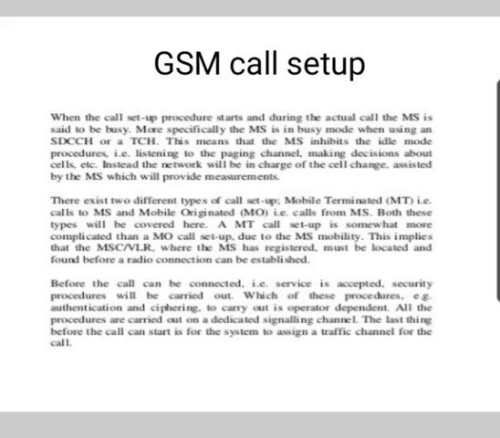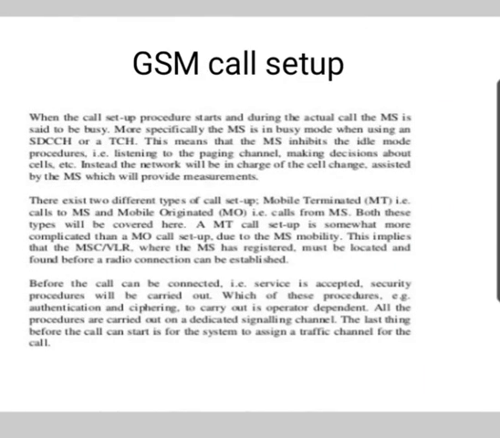All the procedures are carried out on a dedicated signaling channel. The last thing before the call can start is for the system to assign a traffic channel for the call. So there are three different parts: MS registration in GSM network, mobile originated call, and mobile terminated call.